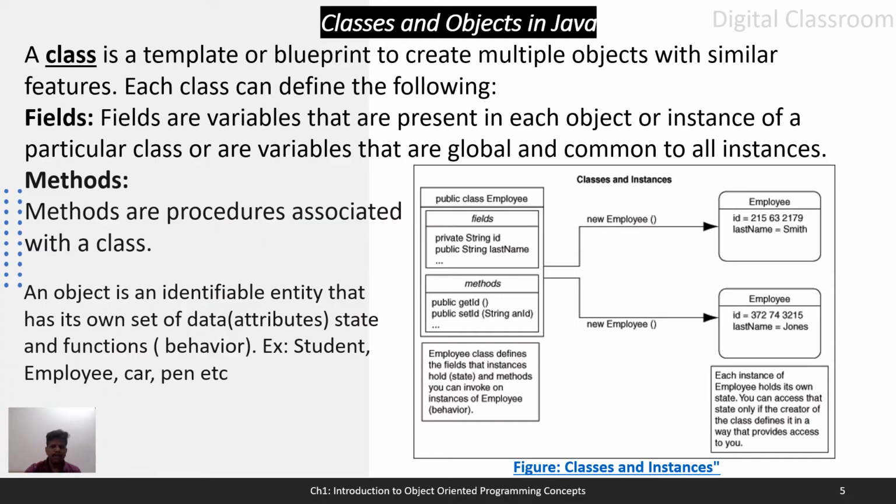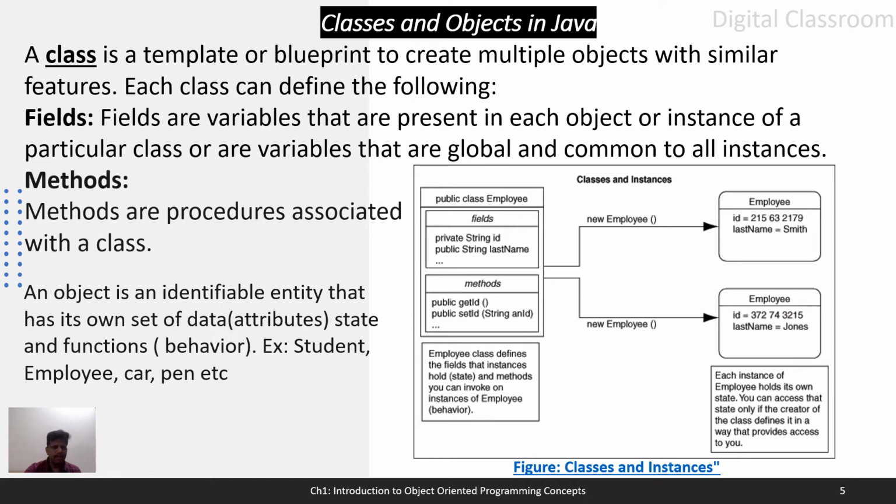Children, now we will see the definition of class and an object. A class is a template or blueprint to create multiple objects of similar features. Each class can define the following. So class is nothing but a blueprint to create multiple objects. Okay, it's just a blueprint. So each class can define the following, means within the class what are all things are defined.